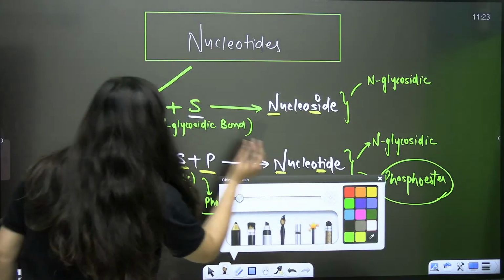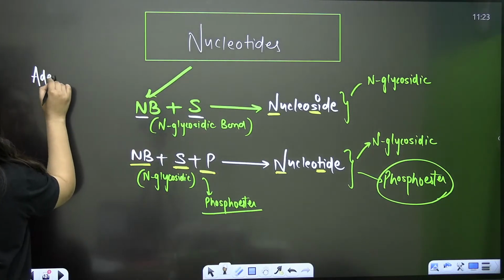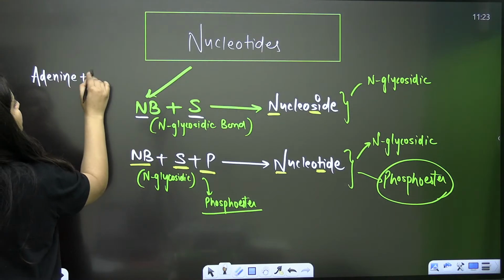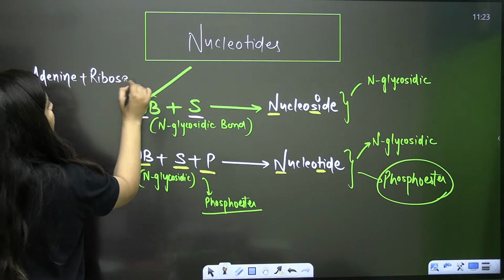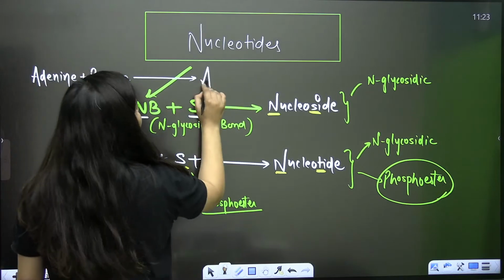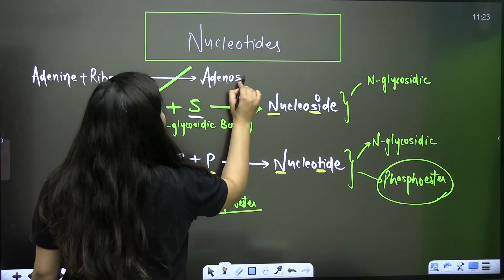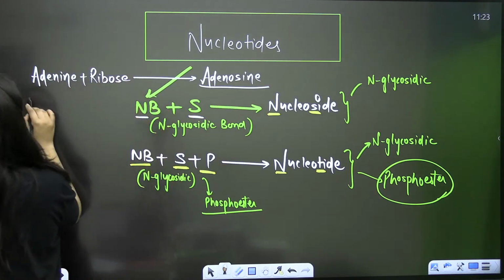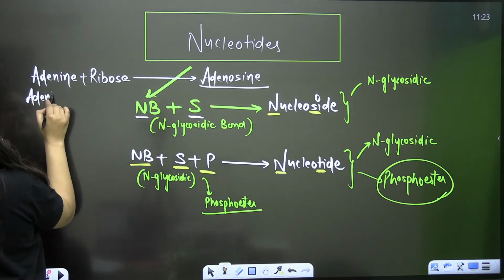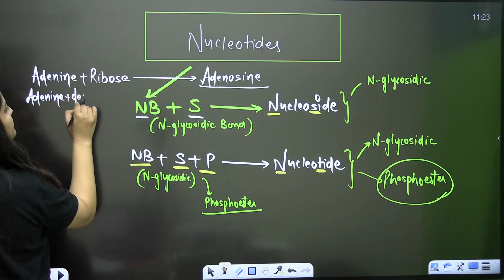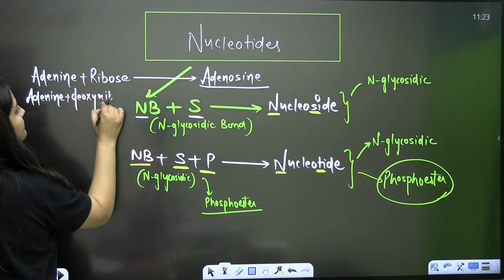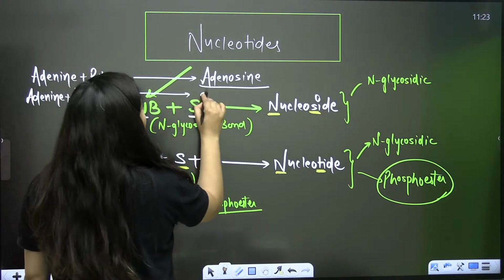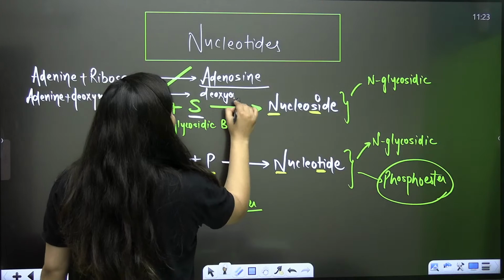If it is adenine plus ribose, when they attach, they will form adenosine. If it is adenine plus deoxyribose, then it will form deoxyadenosine.